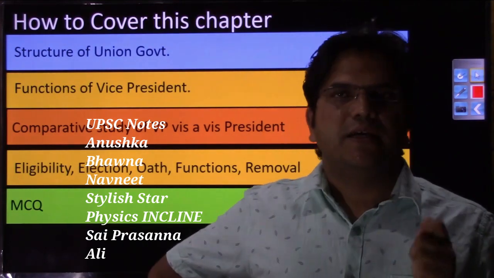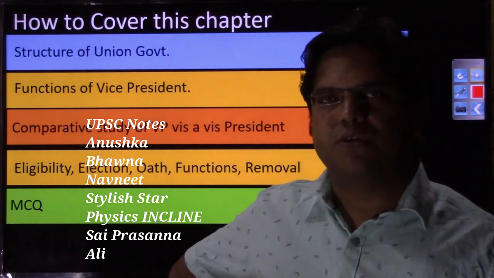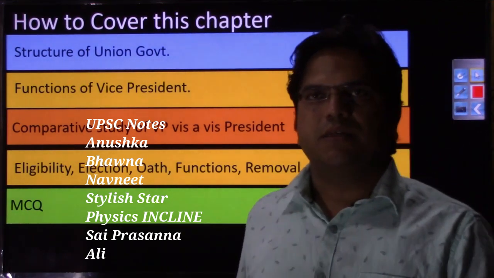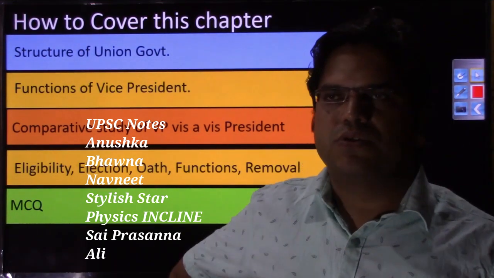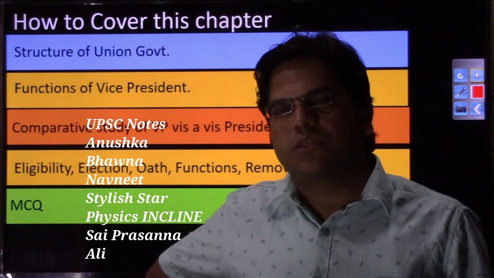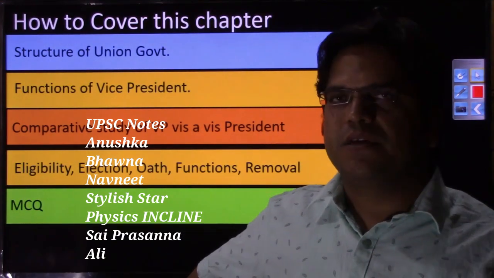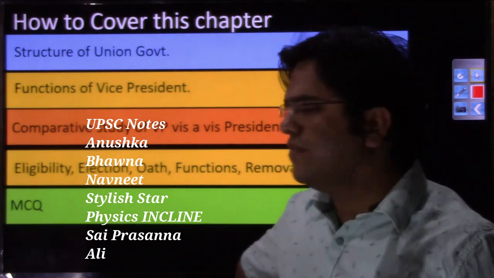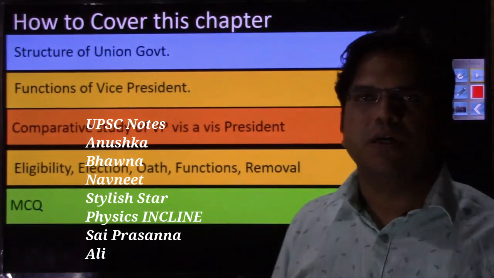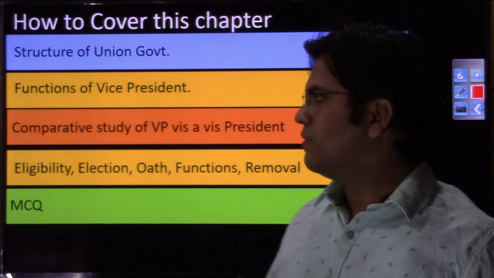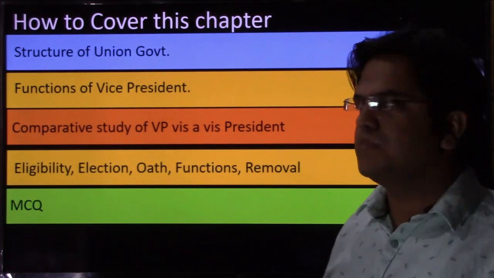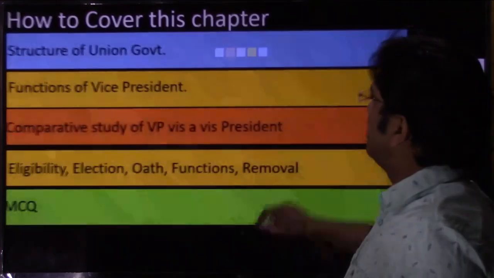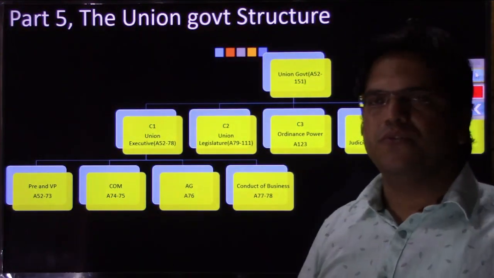That's why I encourage you to publicly post your answers, so that when you see that girl attempted 8 questions last time, you think this time I have to attempt 9, and then all 10 of 10 questions. If that sense of competition does not develop in you, you won't be able to continuously improve yourself, and that's why this provision of MCQ. Let us move to the first leg of this lecture, and that is structure of union government.